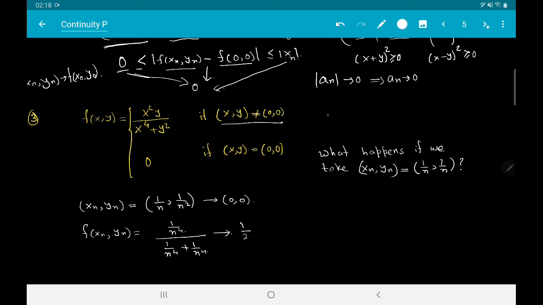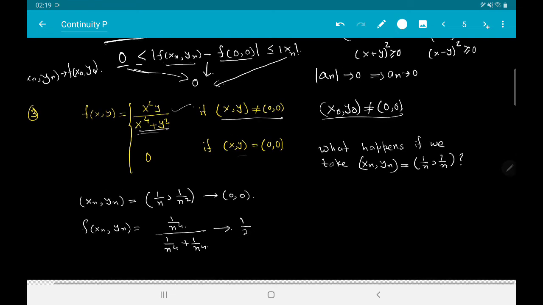First of all, we do not need to really check continuity at points x0, y0 where it is not equal to 0, 0. Why? Same reason, x to the power 4 plus y square is equal to 0 if and only if x, y is equal to 0, 0. And this is a bivariate rational function. If the denominator does not vanish, then it is continuous. So at all points other than origin, this function is continuous. What happens at origin is something to be investigated.